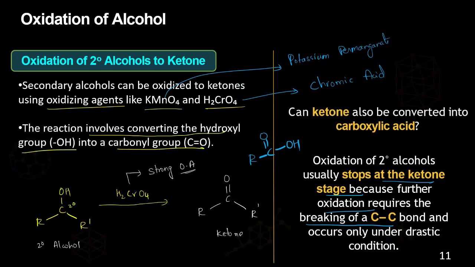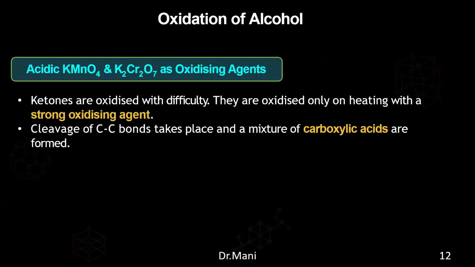So is it impossible to convert ketones to carboxylic acid? No, it is possible. There is another way. But using this strong oxidizing agent, it is not possible. We need to use something else. So ketones are oxidized with difficulty. They are oxidized only on heating with a strong oxidizing agent.